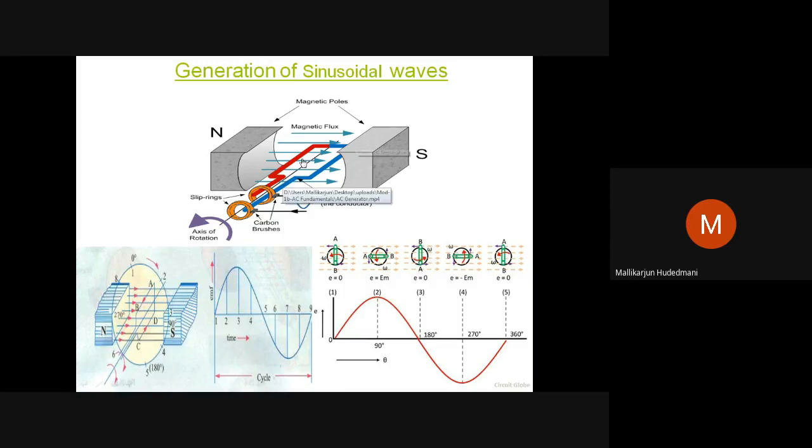If the induced EMF obtained under the north pole is plotted like this, it goes to the peak and diminishes back to 0. So one half cycle of induction of EMF takes place here. When the same conductor is under the influence of the south pole, similar induction is noticed, completing the one cycle.